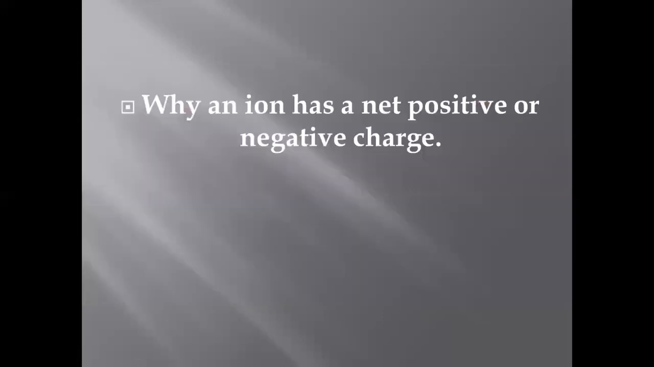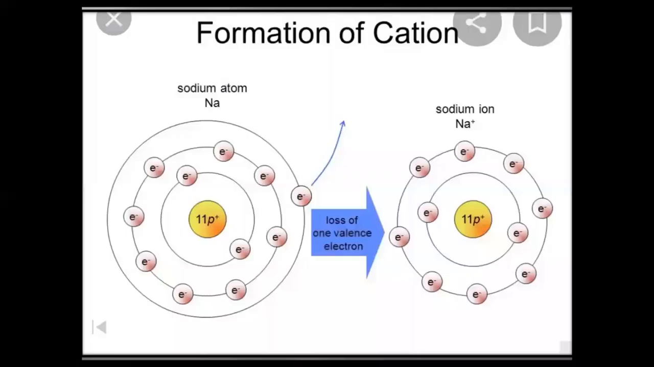Why does an ion have a net positive or negative charge? As I told you, an ion may be positive or negative. We have the example of sodium ion. A sodium atom, you can see, has 11 protons in the nucleus and 12 neutrons in the nucleus.